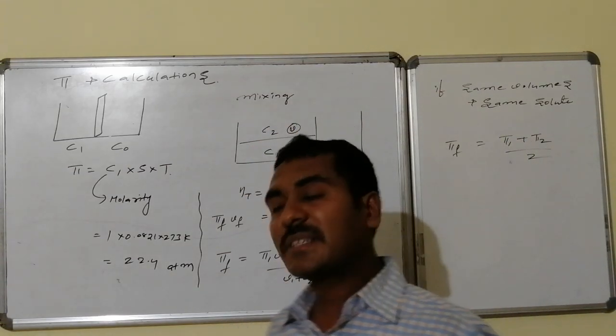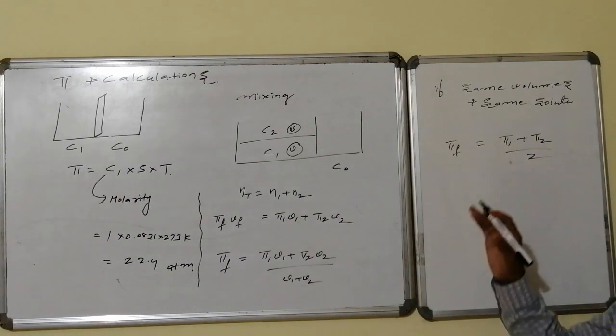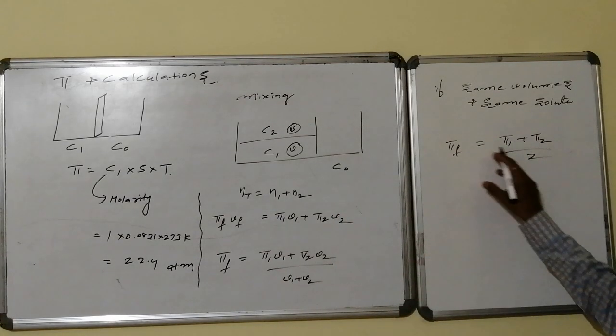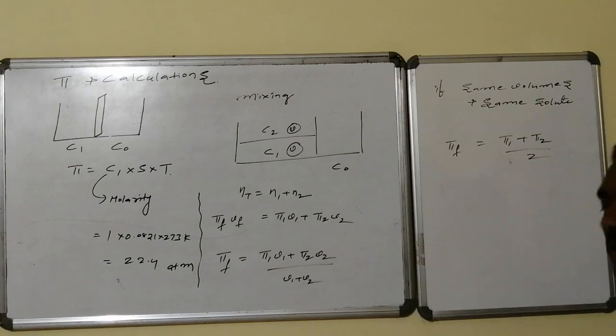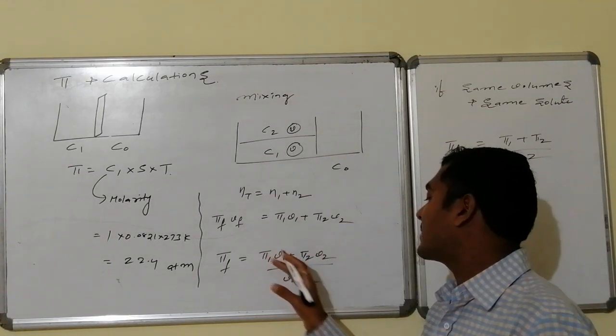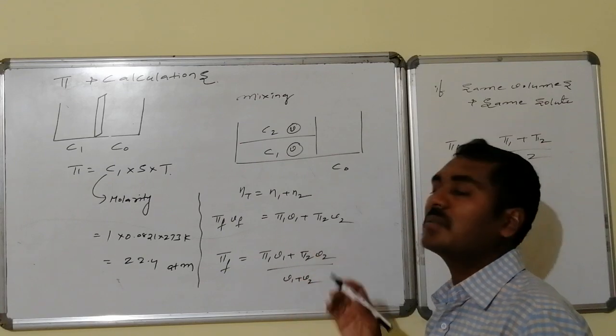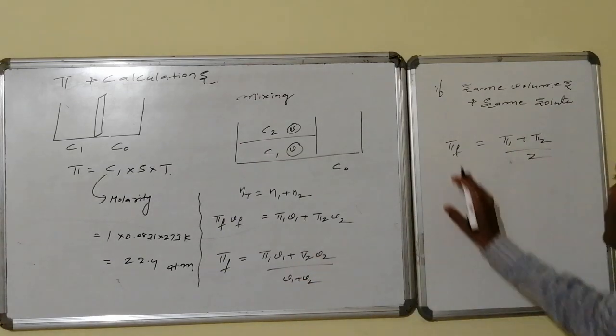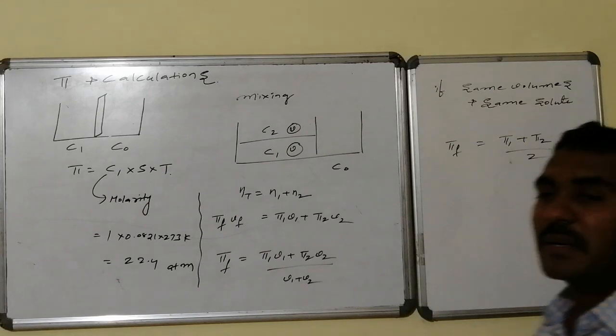If both volumes are the same, the electrolyte is also the same, the solute is the same, and the volumes are the same, then it becomes equal to pi 1 plus pi 2 by 2. Because V1 is half of V1 plus V2, and V2 is also half of V1 plus V2. So it becomes pi 1 plus pi 2 by 2.